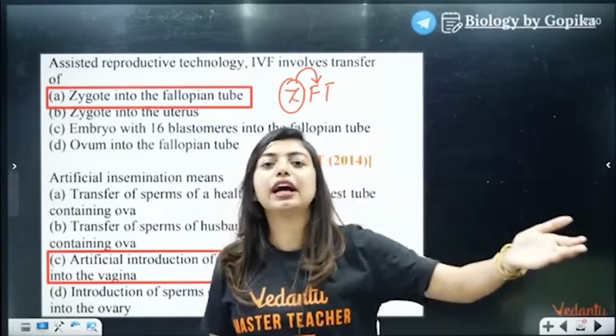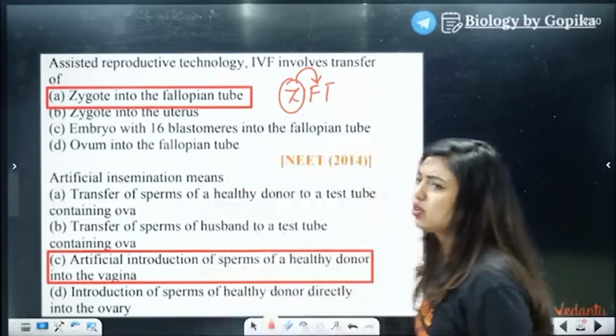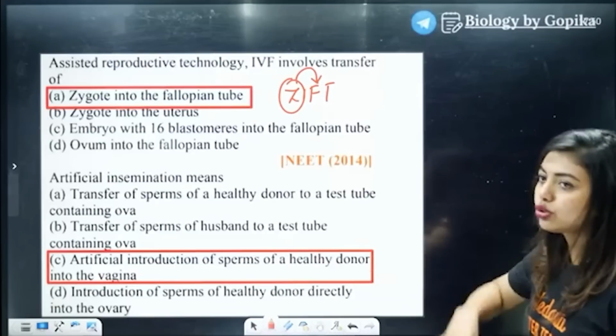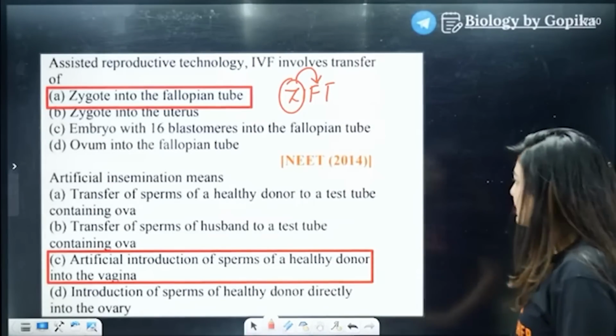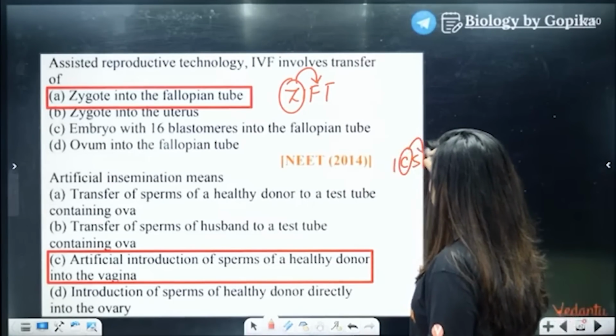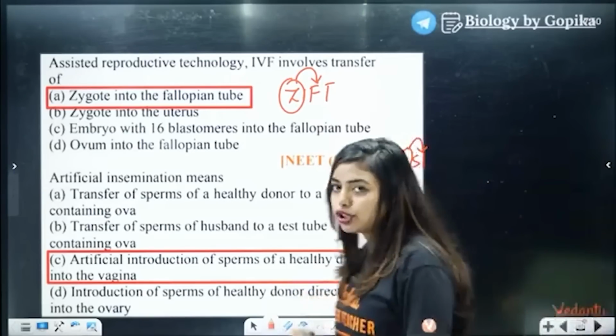So that time we can do this kind of treatment, right? Yes, very good. ZIFT and IUT, introduction of sperm of healthy donor directly into the ovary, that we do not do. ICSI we do, where we do intracytoplasmic insemination. So understood? Those who made a mistake, I think the majority of you made a mistake.